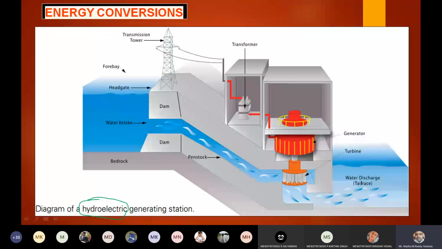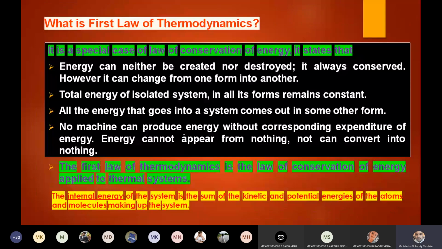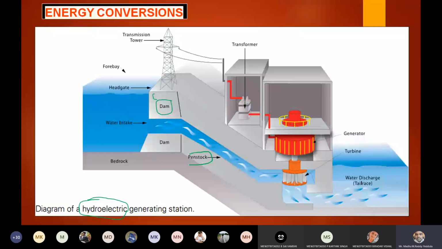So what is a dam? A dam is always constructed across a river or across a lake, and we use concrete as the material. Now we can see here, this is the penstock. Penstock is nothing but a pipe of larger dimensions, in meters of diameter, 3 meter, 4 meter.